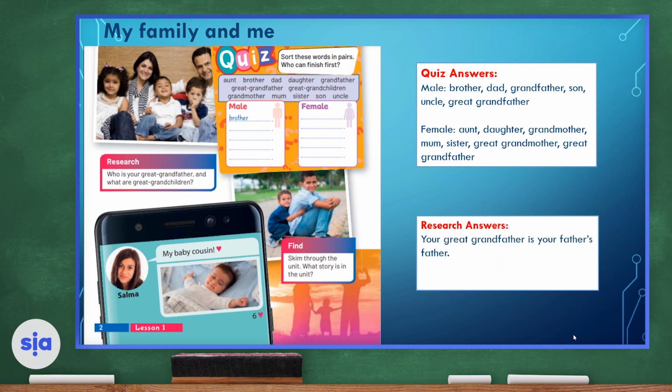So basically, your great-grandfather is your father's father, whereas the great-grandchildren are the children of your grandchild. So if you are a grandfather and you have grandchildren, the children that your grandchild already has become your great-grandchildren.